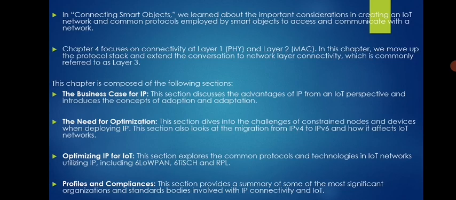So this section dives into the challenges of constrained nodes and devices when deploying IP. So here we have some devices which are working in a constrained fashion exactly. Means we are having some limitations. Okay, we are having some limitations. So how we can overcome this limitation, we'll see that. Okay, so this section also looks at the migration from IPv4 to IPv6 and how it affects IoT networks exactly.